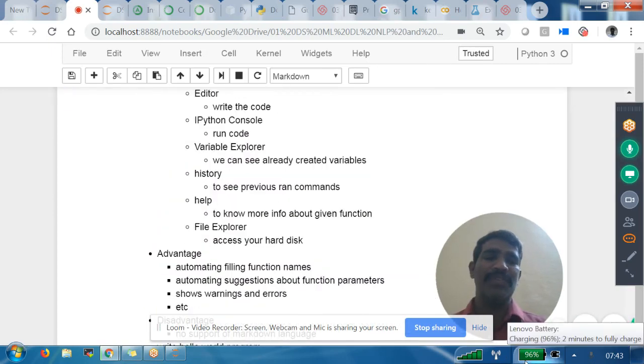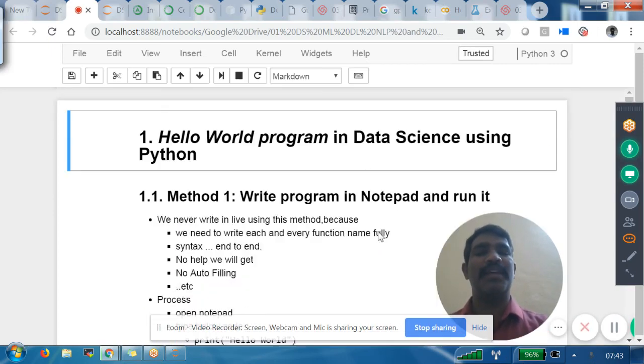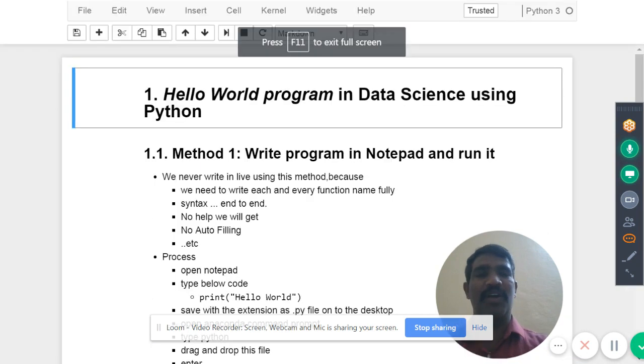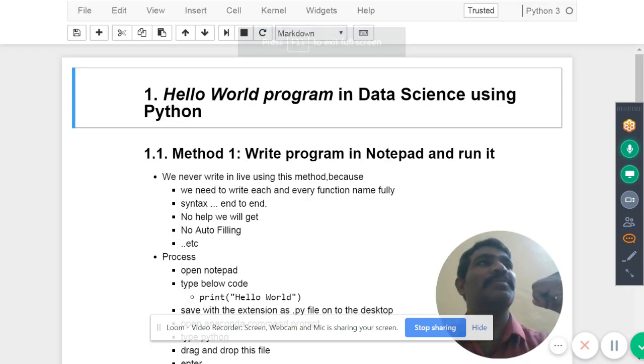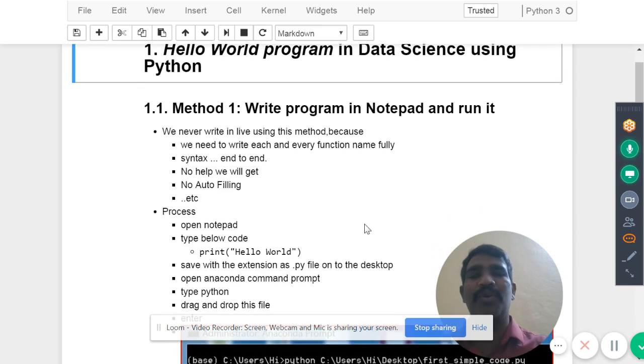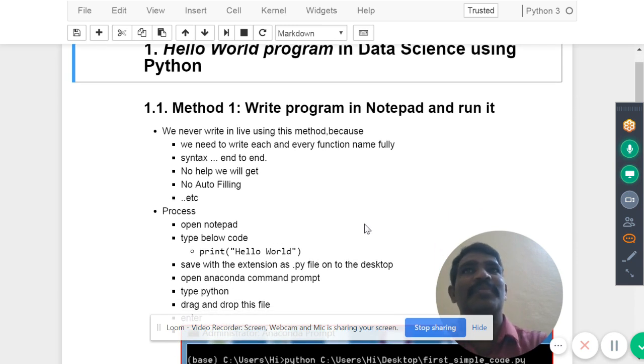So any language you are starting, the first thing we need to learn is the hello world program. Even I would like to start with that one. As part of this hello world program in data science using Python, we have different ways to write the program. In that, method one, we write the program in the notepad and run it.